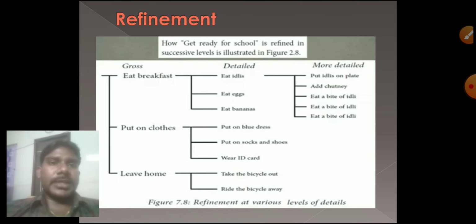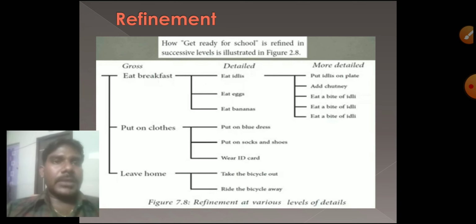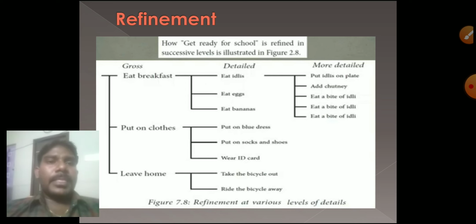Eat breakfast, that is the first sub problem. Detail: eat idlis, eat eggs, eat bananas. Eat breakfast itself has more detail. Next, put on clothes. Put on blue dress, put on socks and shoes, wear ID card. This is the next sub problem. Leave home, that is another sub problem. Take the bicycle out, ride the bicycle away. These are all the details.